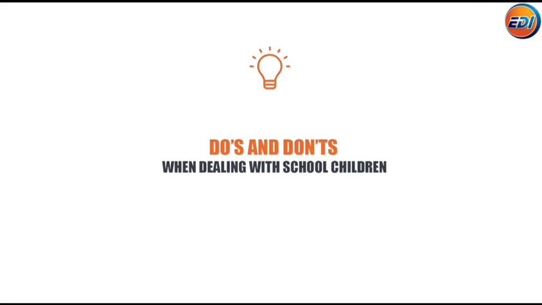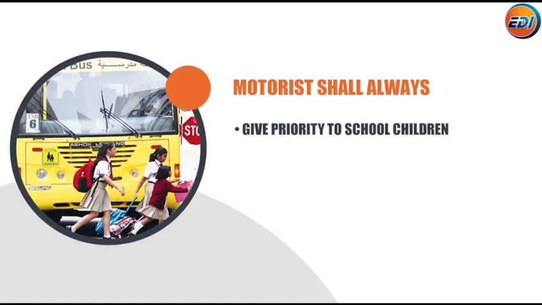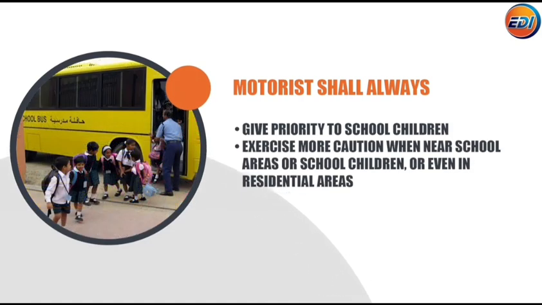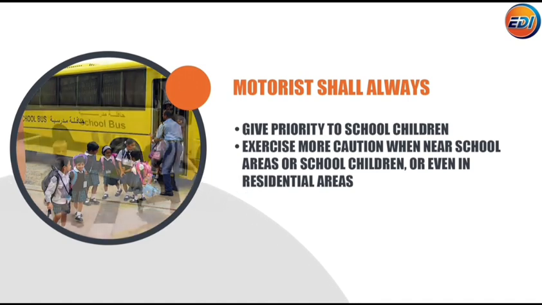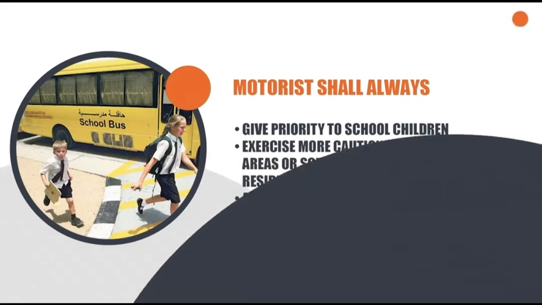Do's and don'ts when dealing with school children. Do's. Motorists shall always give priority to school children. Exercise more caution when near school areas or school children, or even in residential areas. Anticipate sudden movements, especially around school buses.